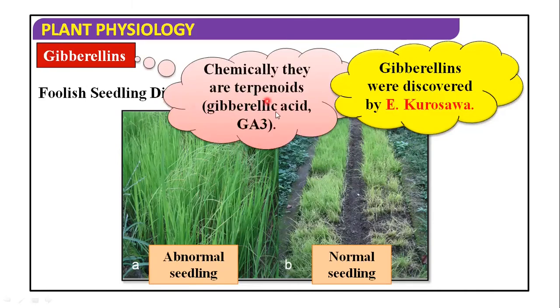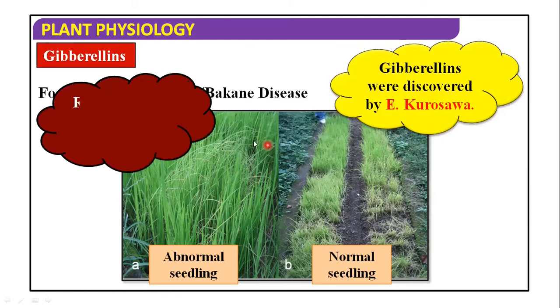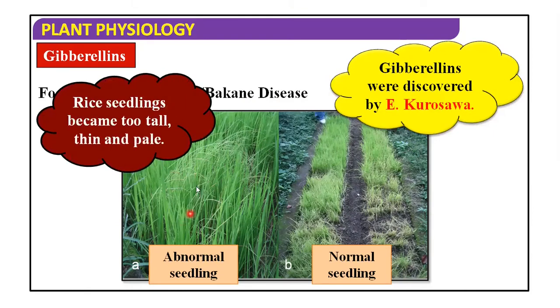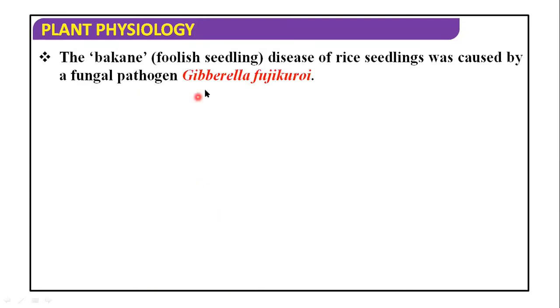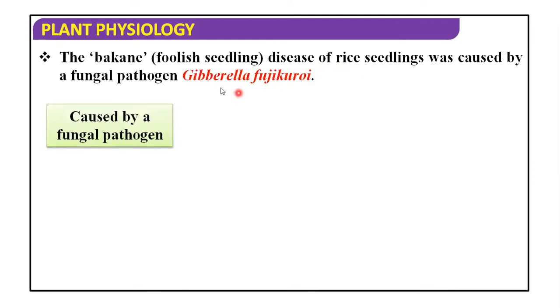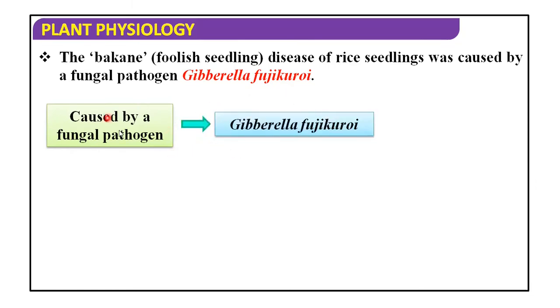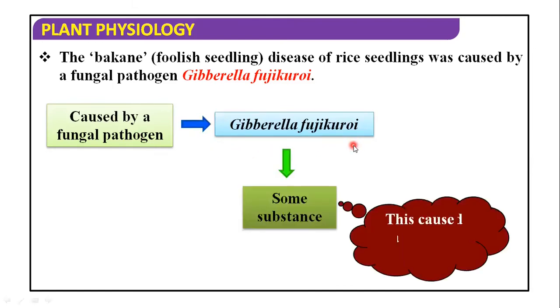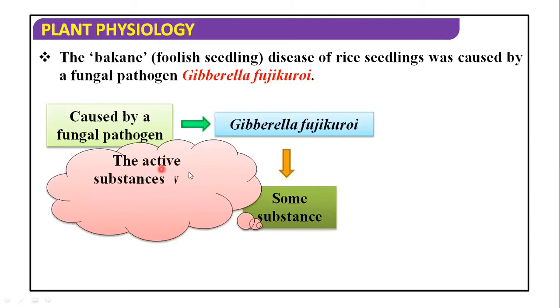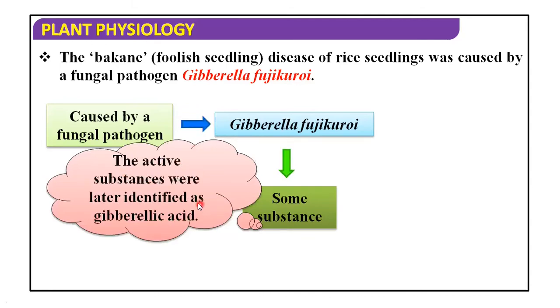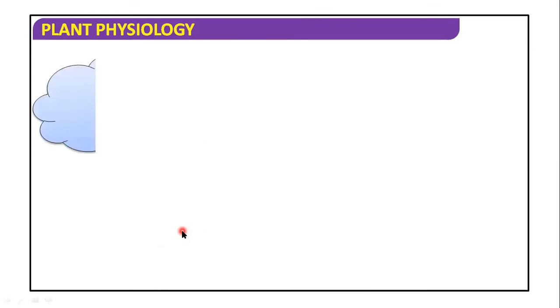Chemically, this is known as gibberellic acid. The rice seedling became too tall, thin and pale due to this disease. Now, the Bakanae or foolish seedling disease is caused by the fungal pathogen, that is Gibberella fujikuroi. See, this is the diagram structure. It is caused by the fungal pathogen Gibberella fujikuroi, which secretes some substance, and this causes abnormal elongation in rice seedling. The active substance from this pathogen is known as gibberellic acid.